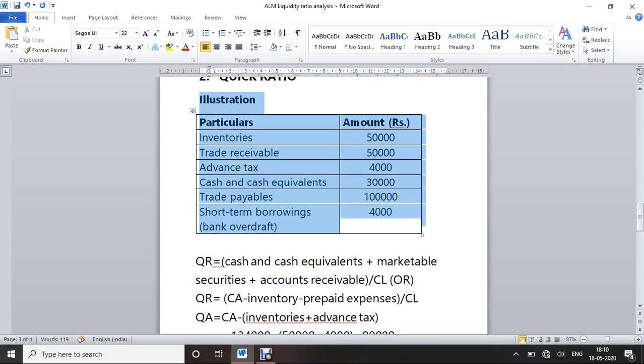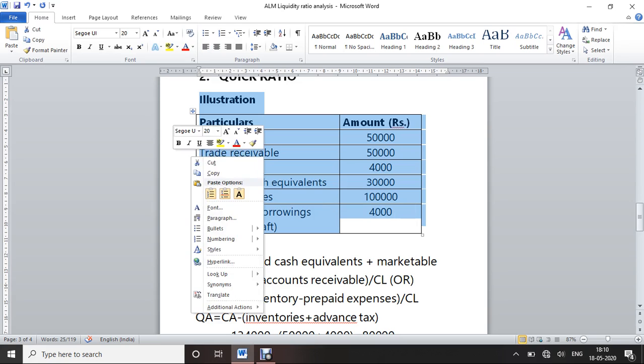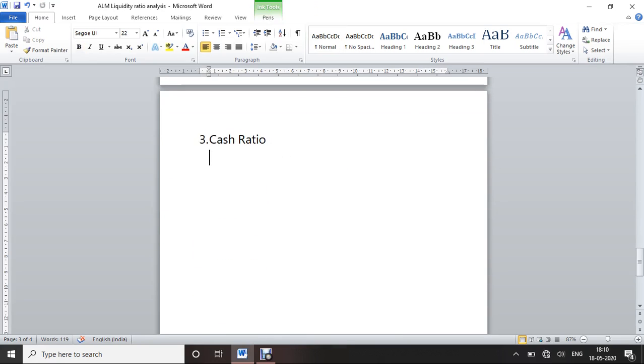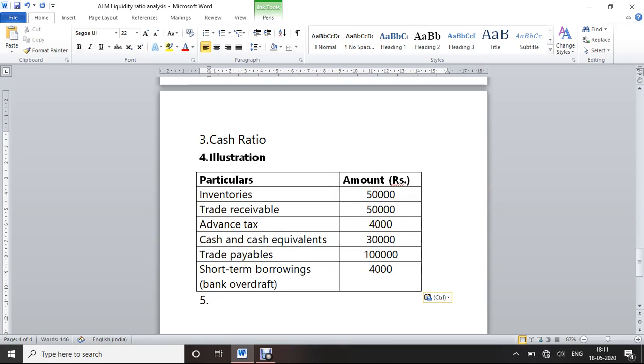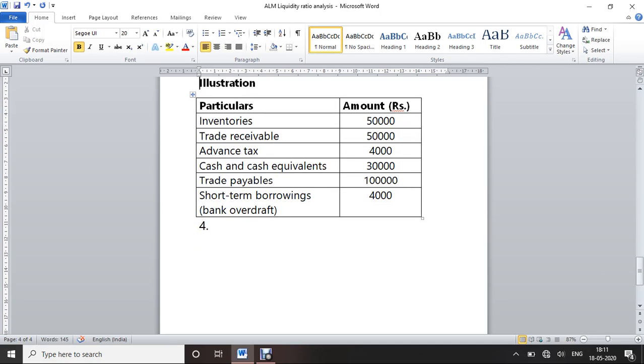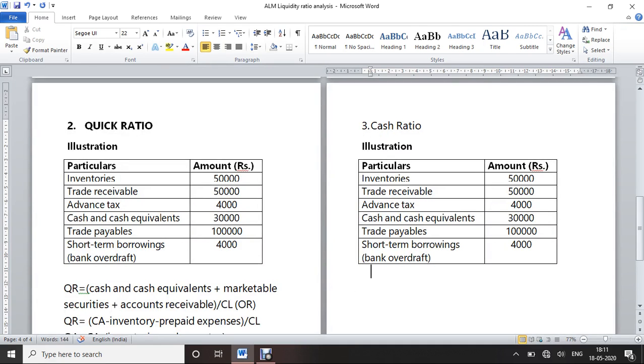So, the cash ratio. We already found the cash ratio.